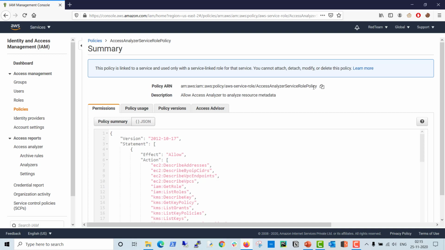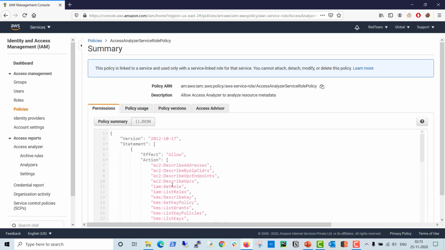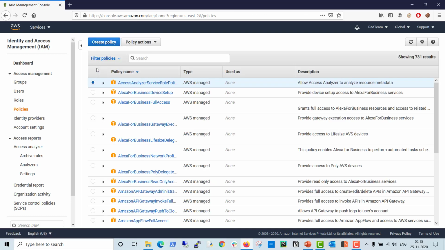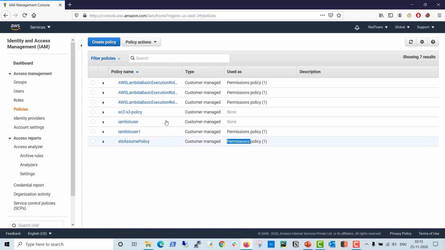This is the ARN of this policy here. This is why we can say it's an AWS managed policy: all the permissions are defined by default by AWS. Then what is a customer managed policy? I'm just filtering it out, removing this one, and let's see.